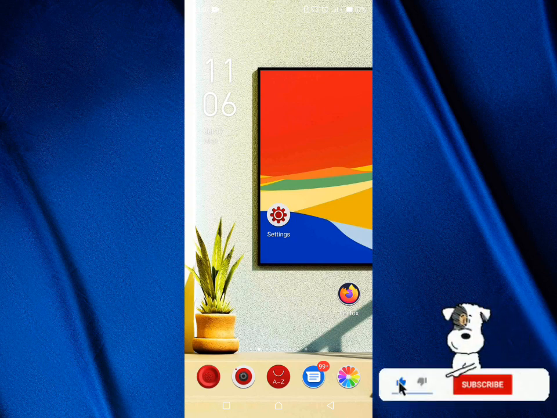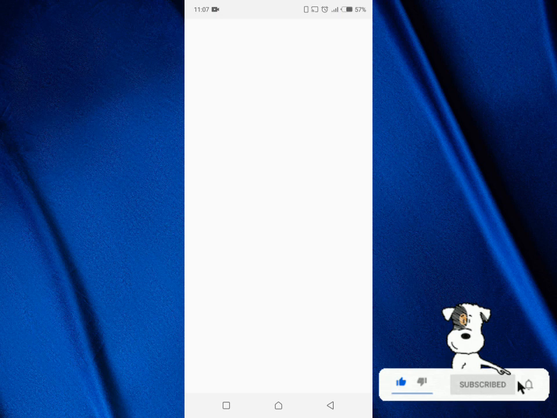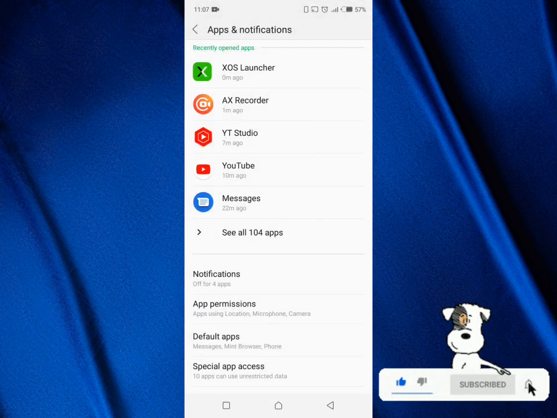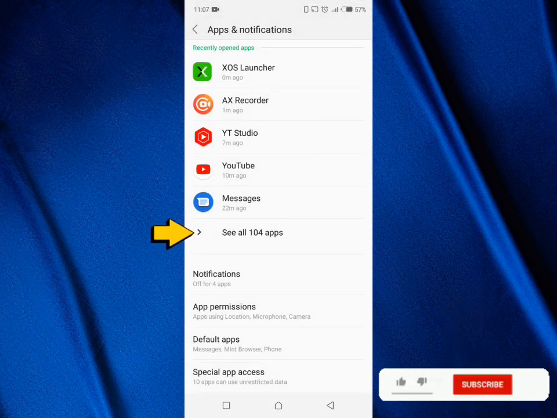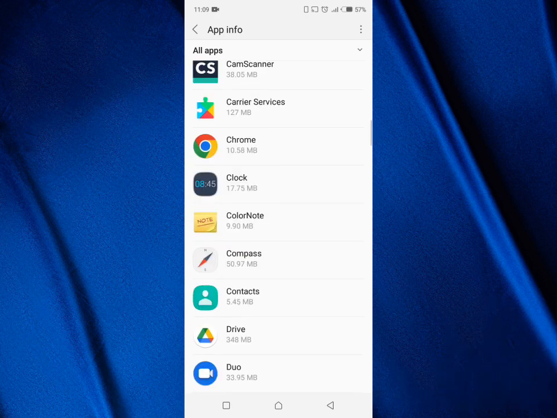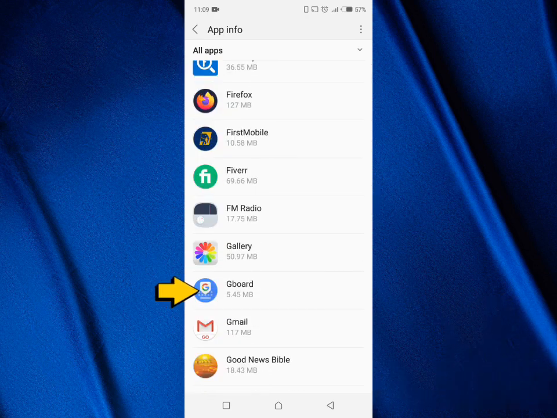First, go to your phone settings. Locate and click on apps and notifications. Click on see all apps. Now scroll down and locate Gboard. That is it right there, Gboard.